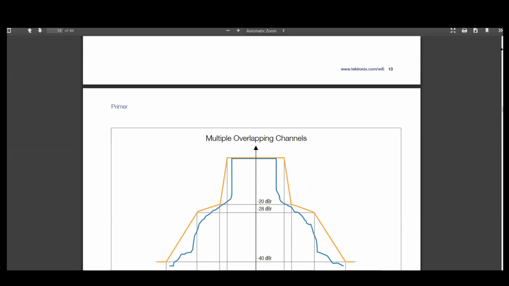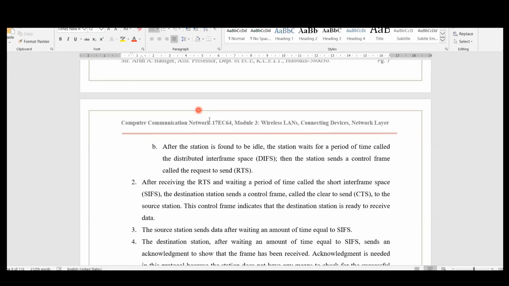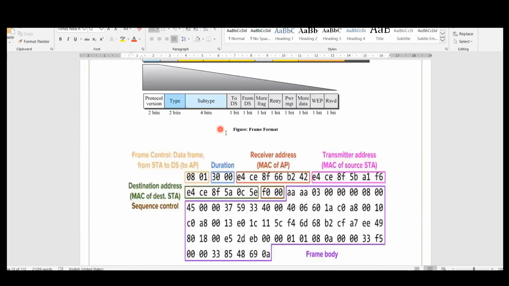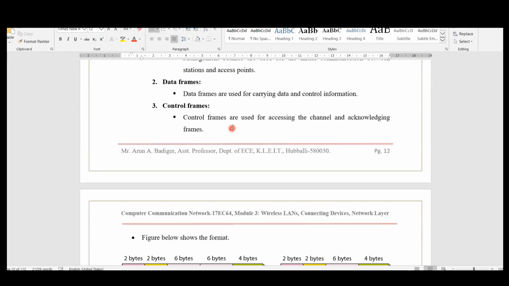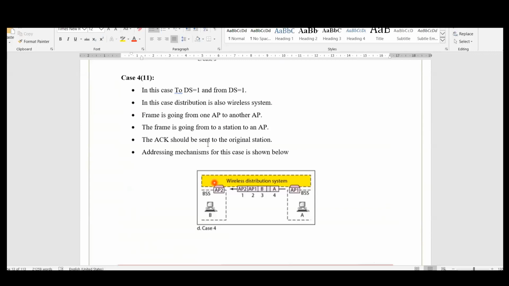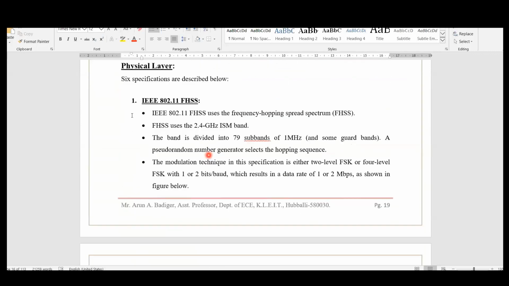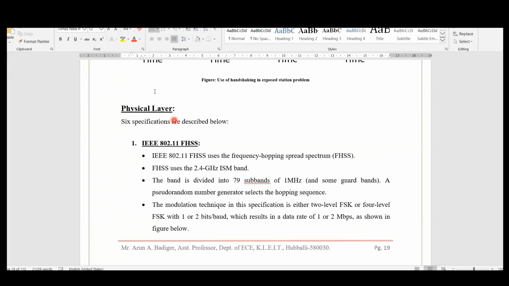Now I will come back to the PDF. We'll discuss all other things later. First, let me finish this. Okay. I have skipped some portions above, that is the MAC layer. First I am discussing only the physical layer.